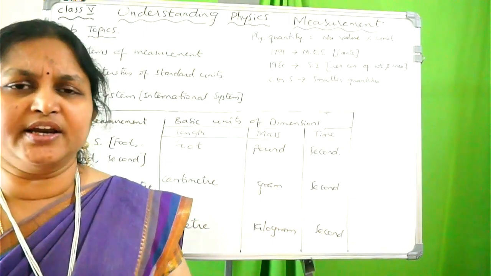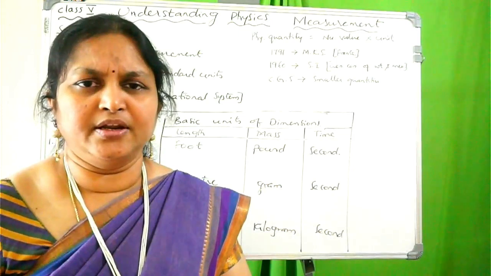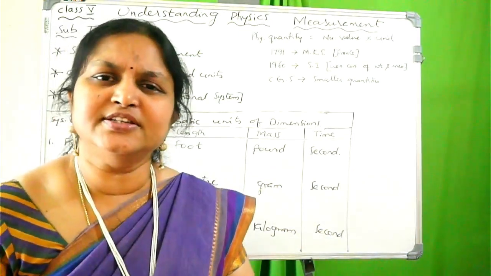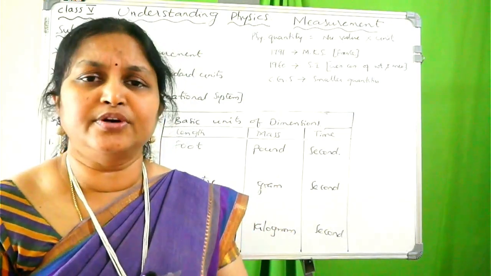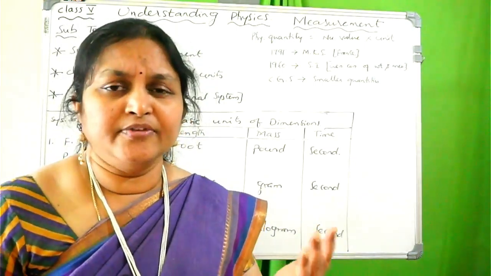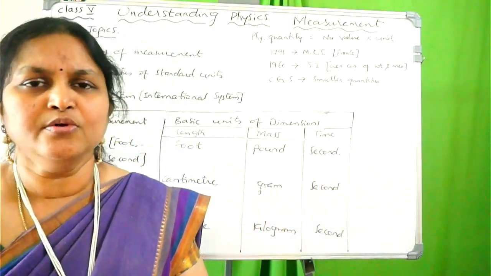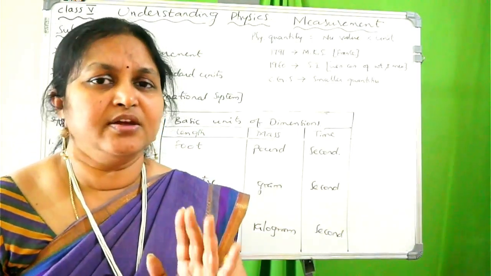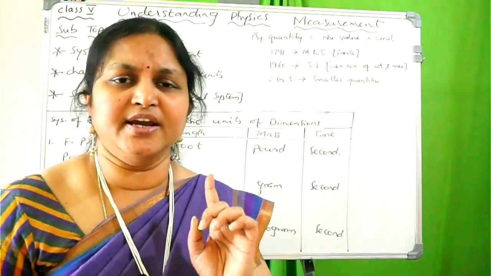Now coming to the second characteristic. Suppose I measured the length of the marker as 13 centimeter. I went to Mumbai, and there also I measured the length, and there also it is the same value. Here I measured during the afternoon, and in Mumbai I measured in the morning. Its value is not at all going to change. The values are the same only. So with time and space, the value is not changing. That is the second characteristic.